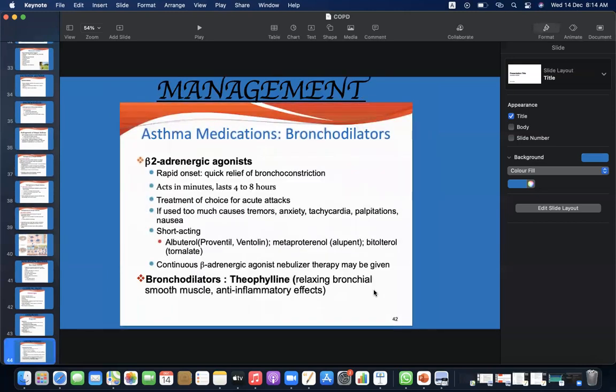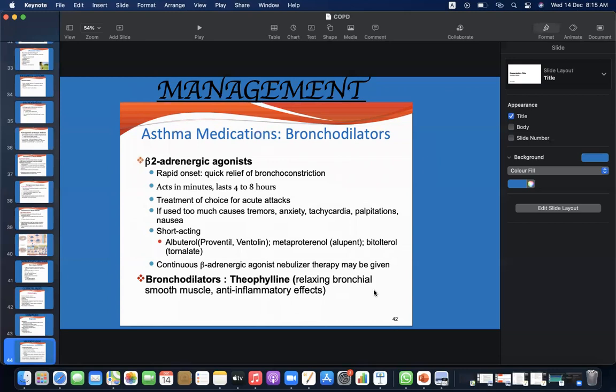Management would be beta 2 adrenergic agonists. First we'll be using bronchodilators. Asthma medications include beta 2 adrenergic agonists, with rapid onset and quick relief of bronchoconstriction, acting in minutes and lasting 4 to 8 hours. They are the treatment of choice for acute attacks. If used too much, they cause tremors, anxiety, tachycardia, palpitations, and nausea. Short-acting ones include albuterol, Proventil, and Ventolin, and continuous beta adrenergic agonist nebulizer therapy may be given.